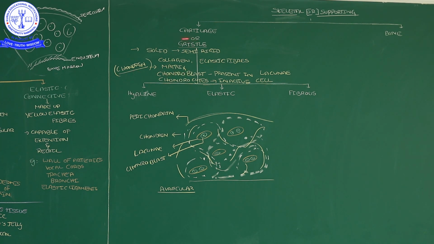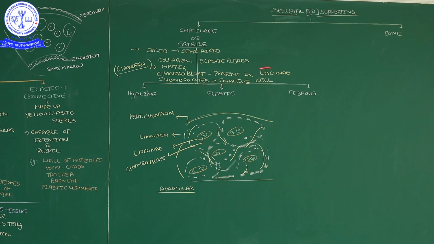Why is it chondrin? Chondro is another name for cartilage. So cartilage tissue contains a matrix, and that matrix we call chondrin. The chondrin contains cells called chondroblast cells. Chondroblast cells are present especially inside the cartilage, in particular places called lacunae. I will explain with the diagram also.